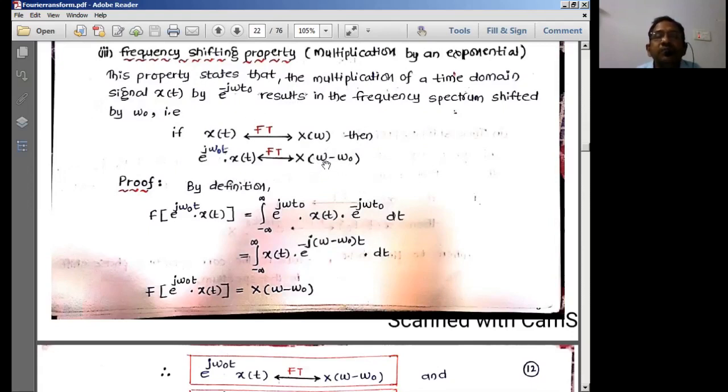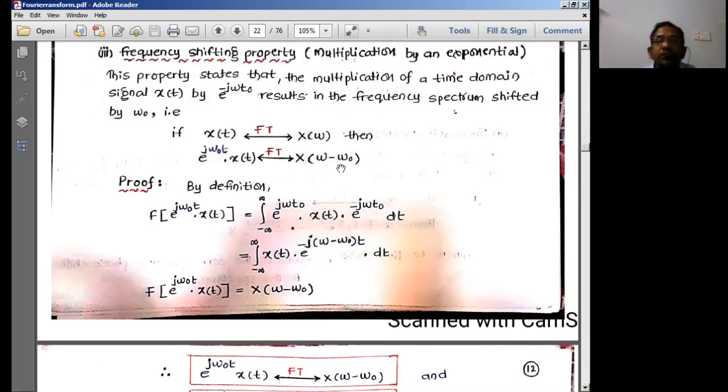If there is a shift of minus omega naught in the frequency domain, the implication you're going to see in the time domain is an exponential part with plus omega naught t. It is exactly the reverse of the time domain. In the time domain, you have e power minus j omega t naught, so the same amount of shift you see in the time shifting property.